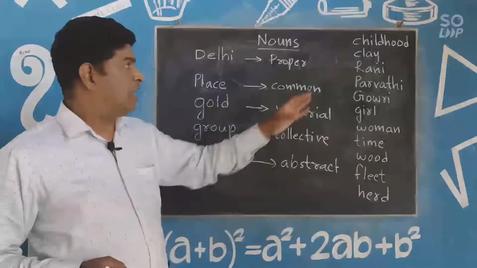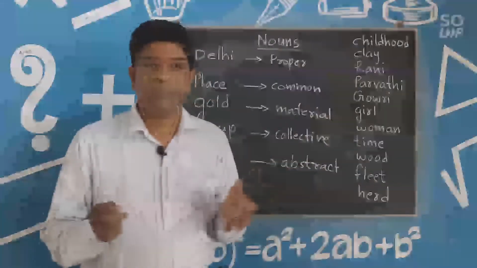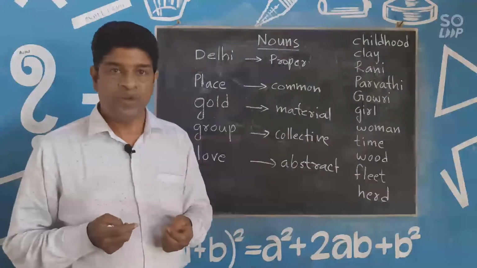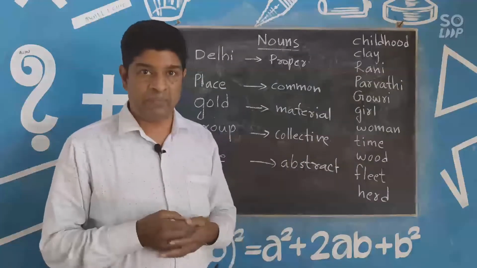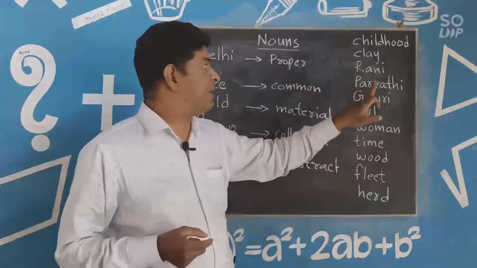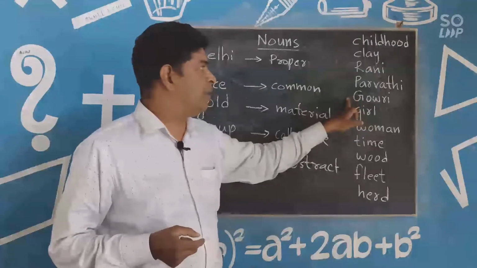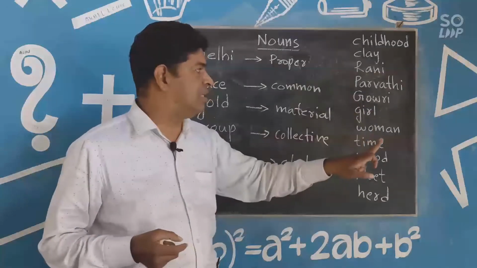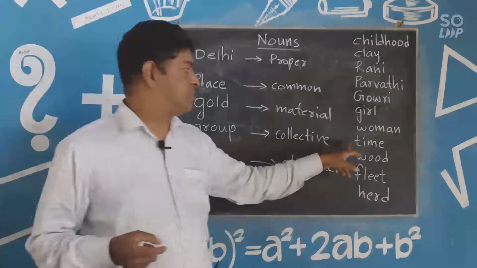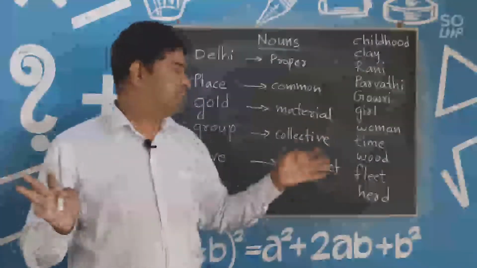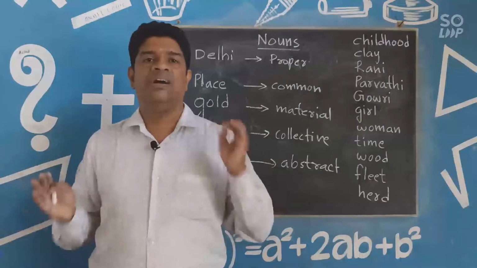Of course, all of you have to say clay. Got it? And what noun is clay? And what noun is Rani? What noun is Parvati? What noun is Gauri? What noun is girl? What noun is woman? What kind of noun is time? What kind of noun is wood, fleet, herd?